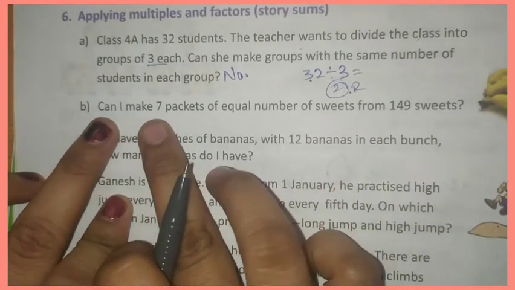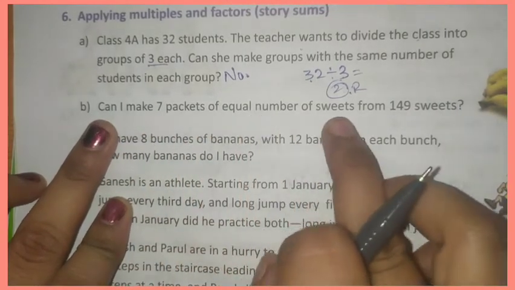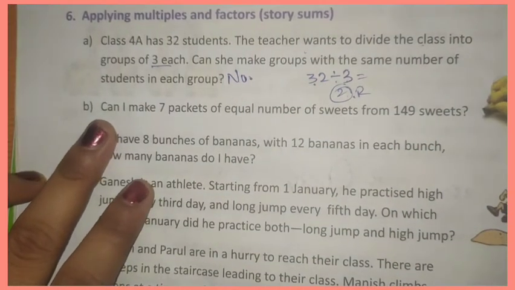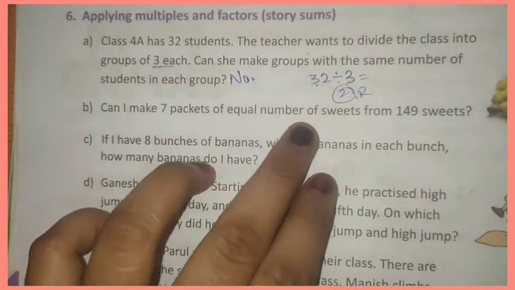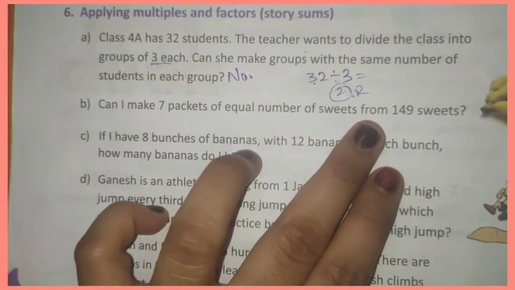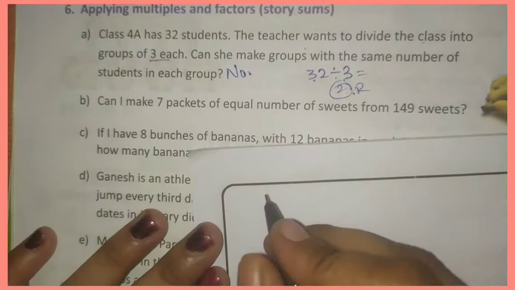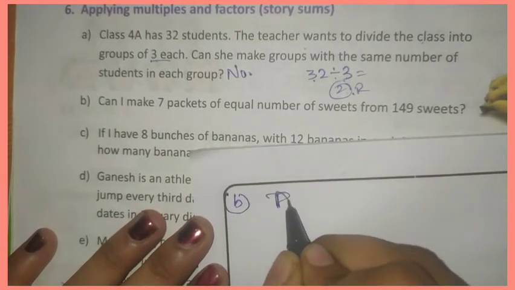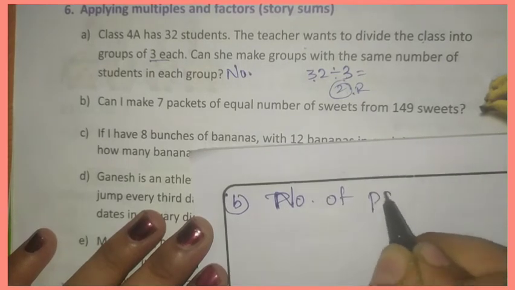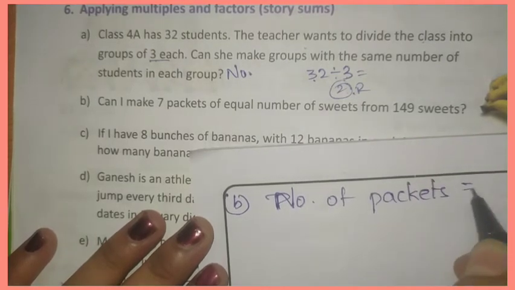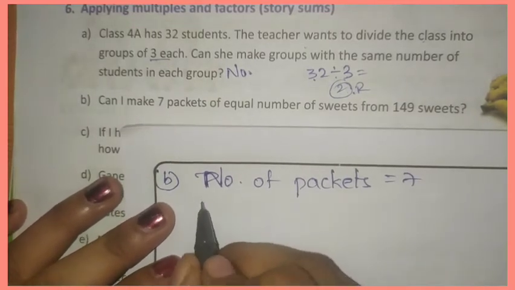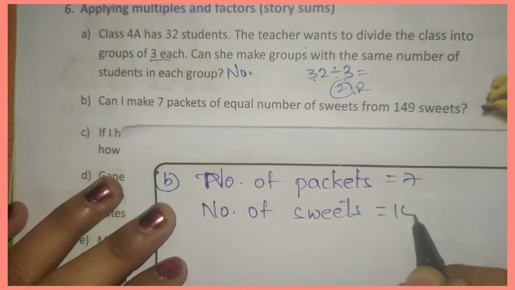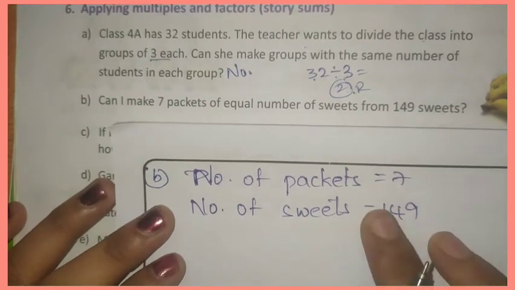Can I make 7 packets of equal number of sweets from 149 sweets? Okay, look here. Number of packets: 7. Number of sweets: 149. Is it possible or not?